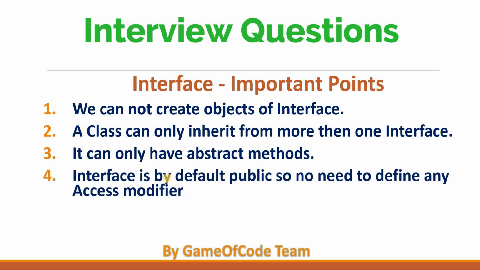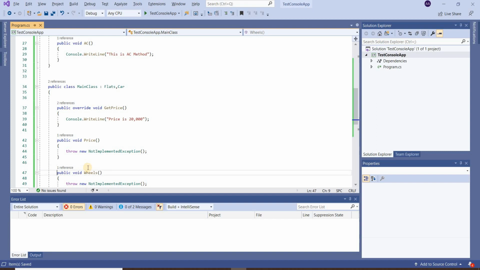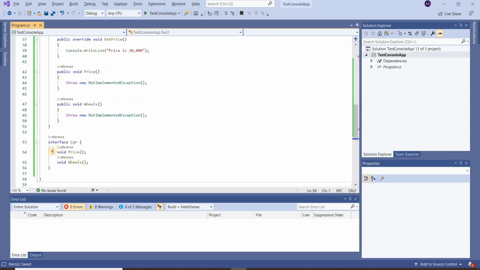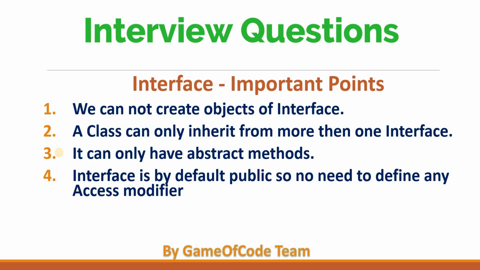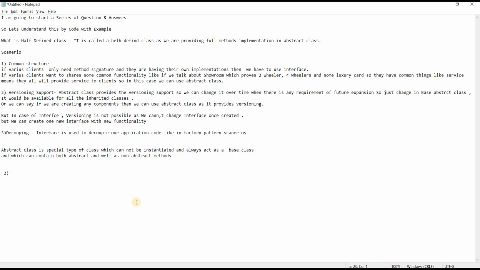And fourth, an interface is by default public, so no need to define any access modifier. So friends, when we define any interface, we don't need to define any access modifier like public, protected or internal, as an interface is by default public. And last, no instance variable is allowed in an interface. Means we cannot declare any variable inside the interface, but we can declare variables inside abstract classes. These are the basic understanding about interface and abstract class.